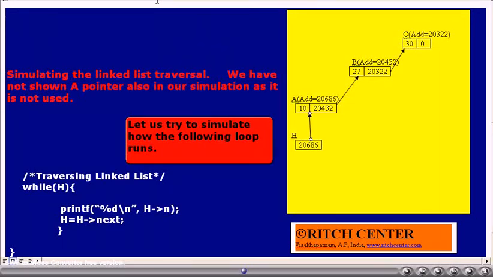Now we want to explain how we can traverse the linked list from the topmost node, that is the head of the linked list, to the bottommost node and print all the contents of each node. The following while loop will explain how the same can be carried out.